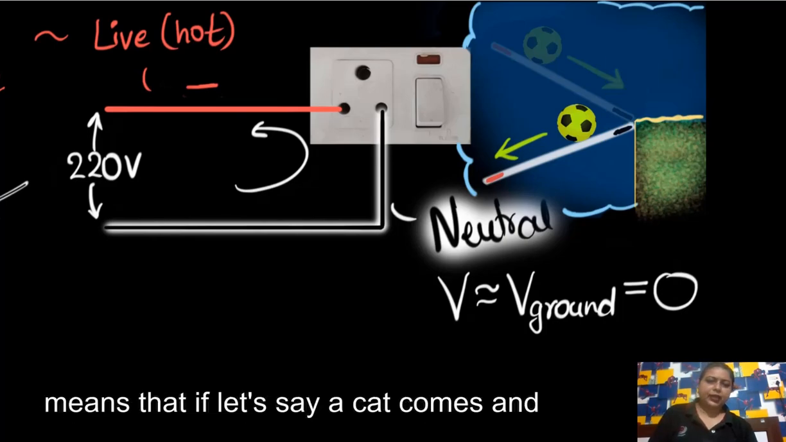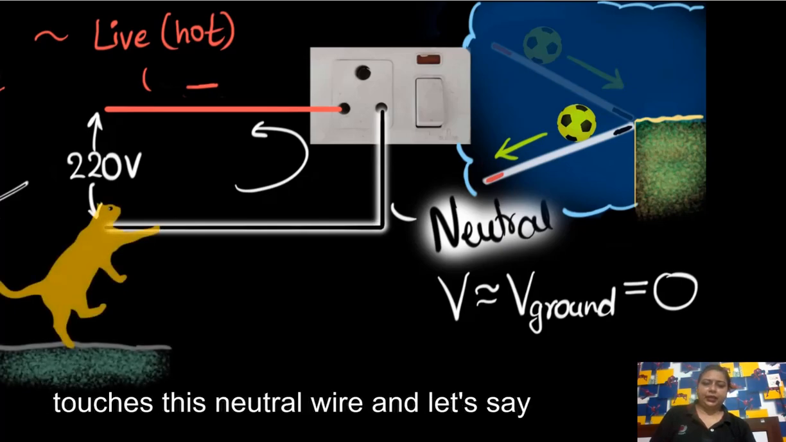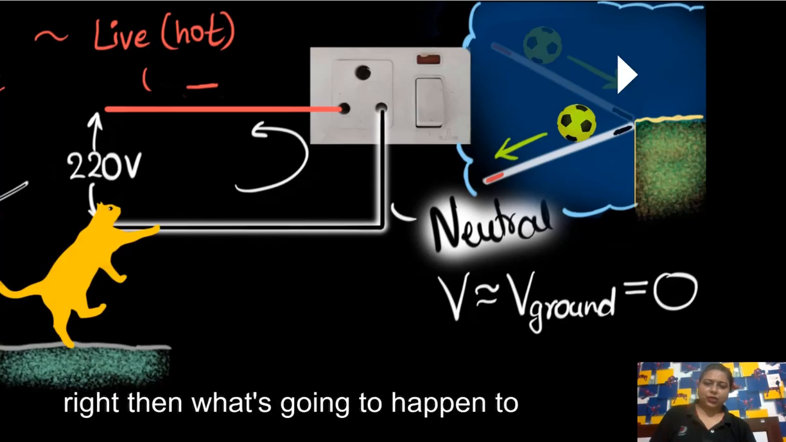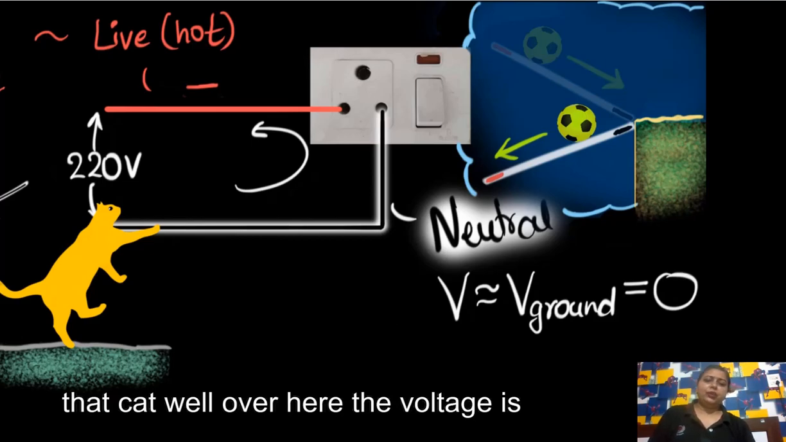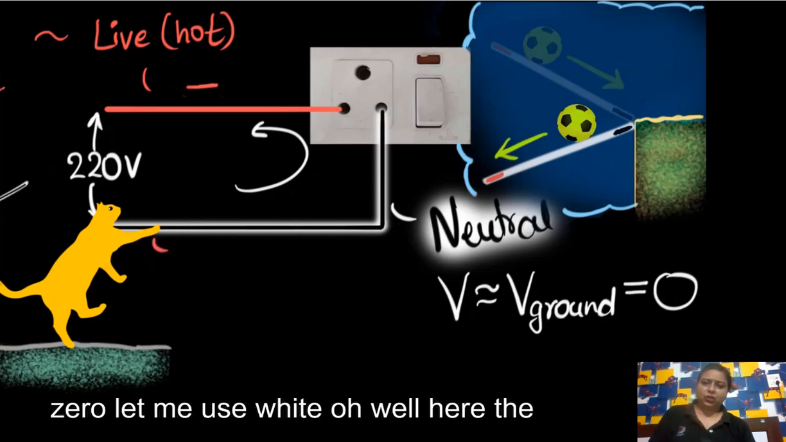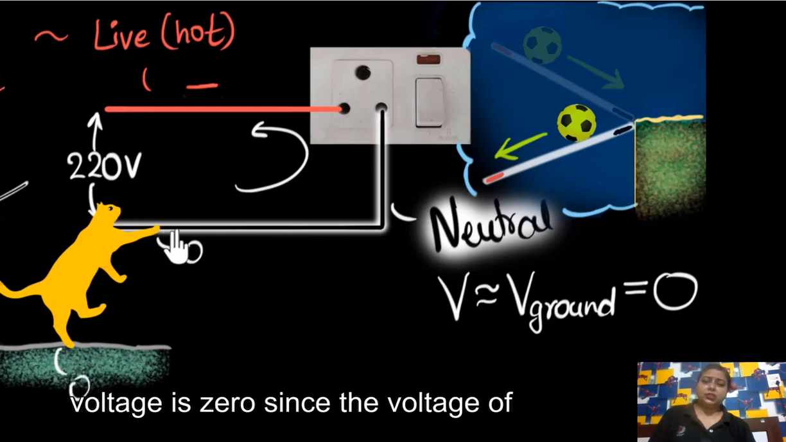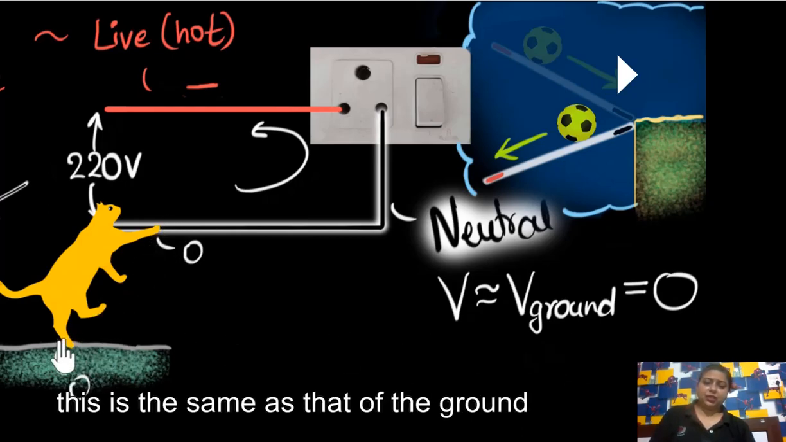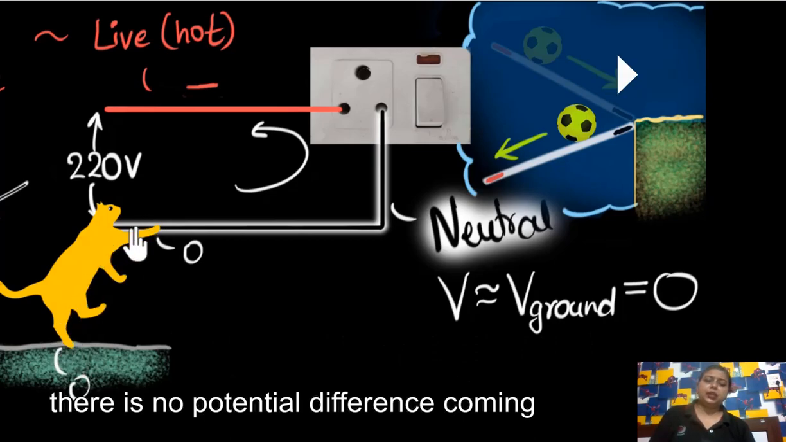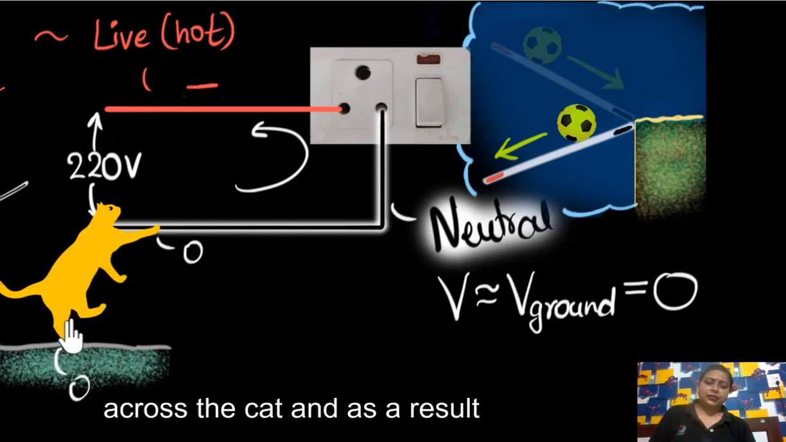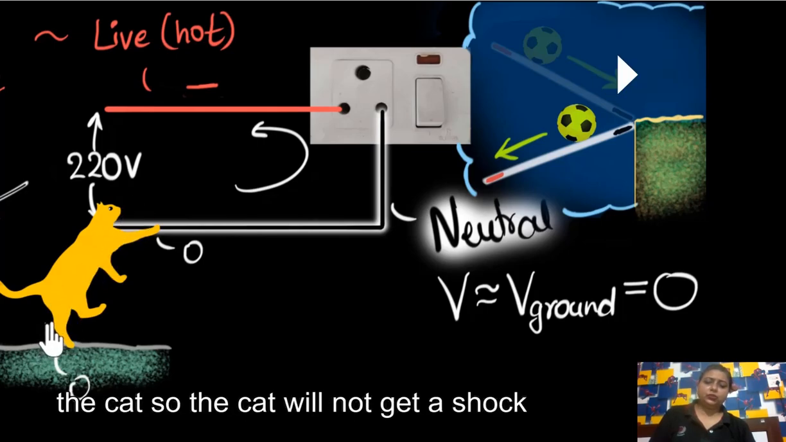This means that if, let's say, a cat comes and touches this neutral wire, and let's say the insulation is broken, right? Then what's going to happen to that cat? Well, over here the voltage is 0, even at the ground. Since the voltage of this is the same as that of the ground, there is no potential difference across the cat. As a result, there will be no current flowing through the cat, so the cat will not get a shock.